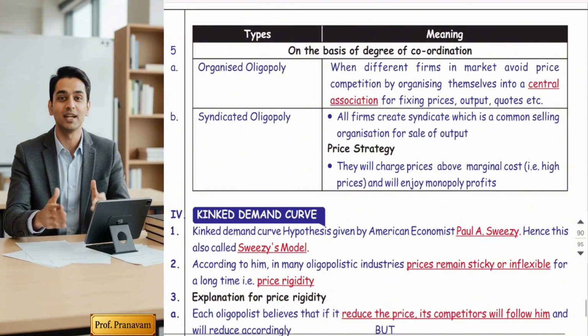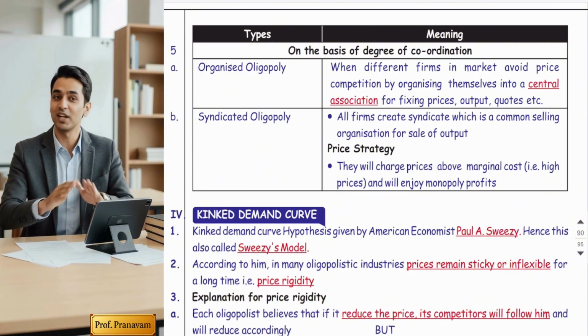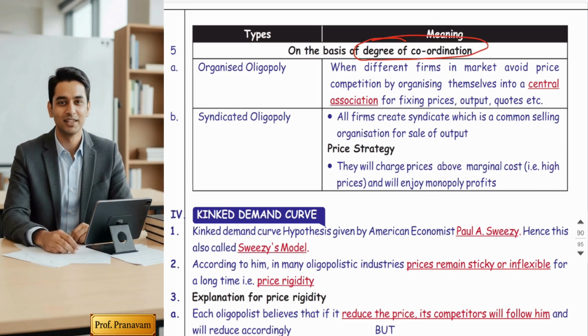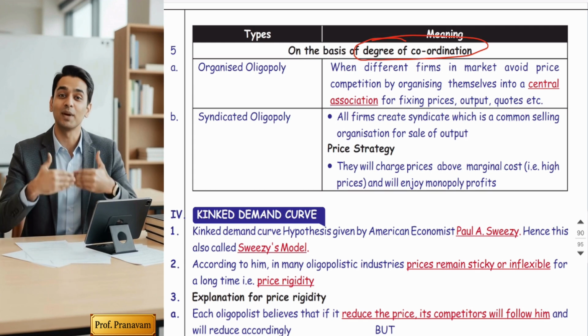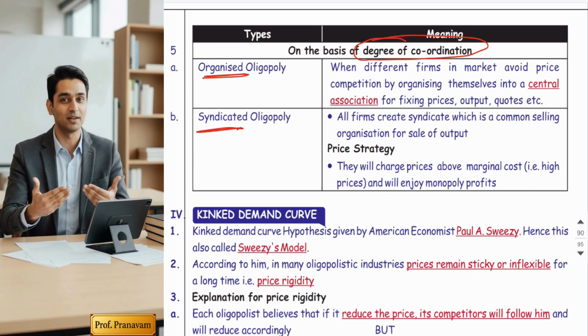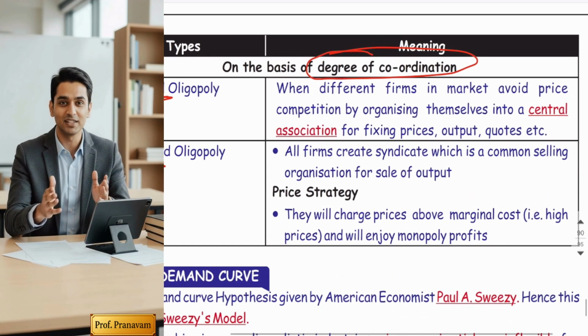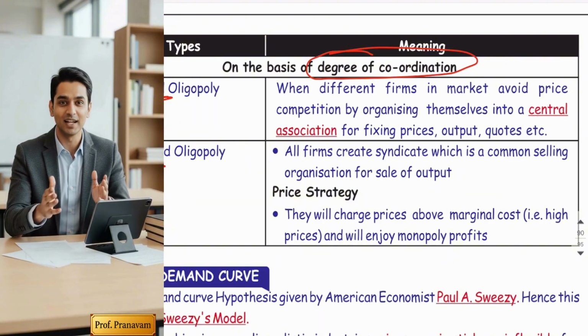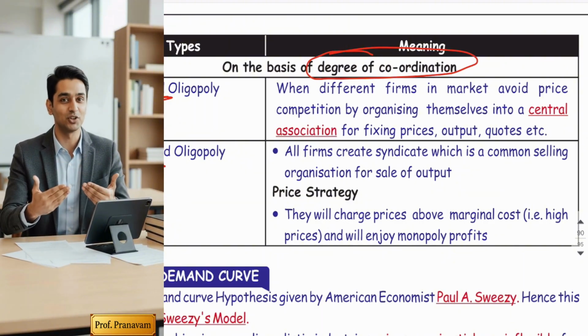Last criteria. Oligopoly is also categorized on the basis of degree of coordination. On the basis of degree of coordination, two types of oligopoly are there: organized oligopoly and syndicated oligopoly. What do you mean by organized oligopoly? In this, firms form an association.